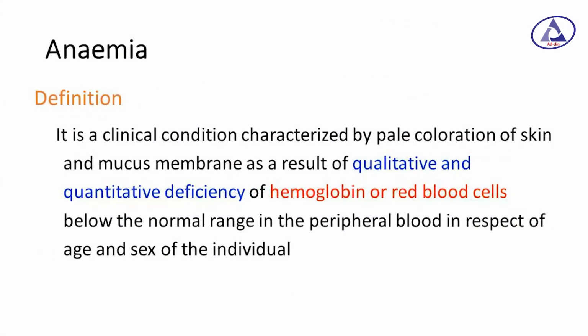Khadiza. Today I am going to discuss some clinical topics like anemia, polycythemia and jaundice. Firstly, what is anemia? It is a clinical condition characterized by pale coloration of skin and mucous membrane as a result of qualitative and quantitative deficiency of hemoglobin or red blood cell below the normal range of peripheral blood in respect of age and sex of the individual.